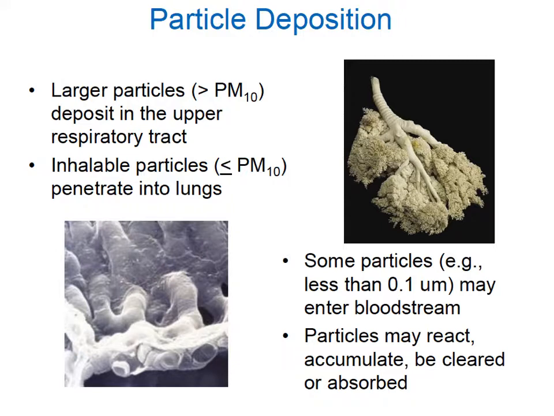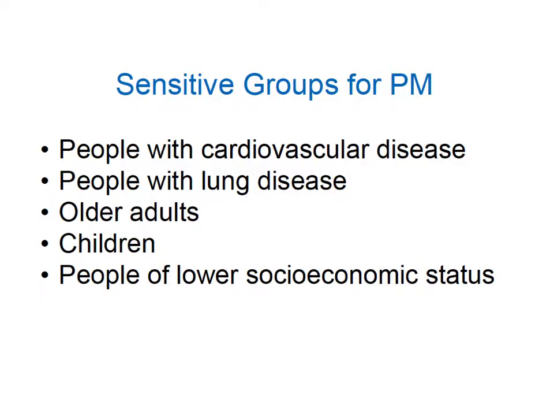Particulate deposition from particulate matter shows that PM10 deposits in the upper respiratory tract, and particulate matter like PM2.5 are inhalable and penetrate the lungs. Particulate matter smaller than 0.1 may enter directly into the bloodstream. Sensitive groups for particulate matter are people with cardiovascular disease, lung disease, older adults, children, and those in a lower socioeconomic group.